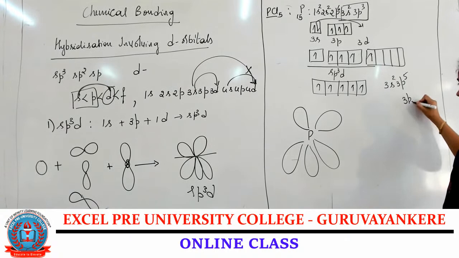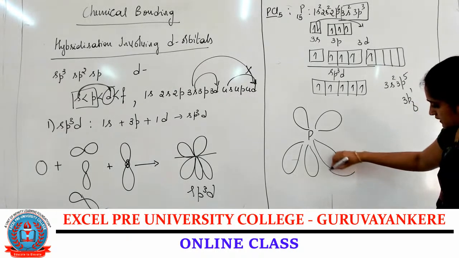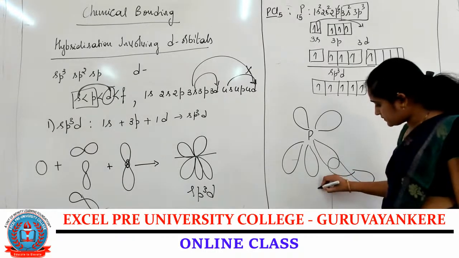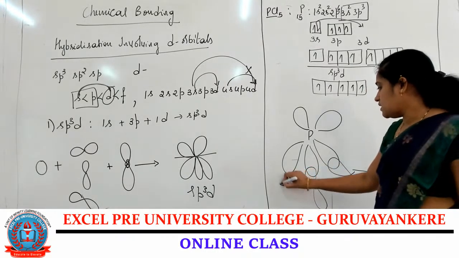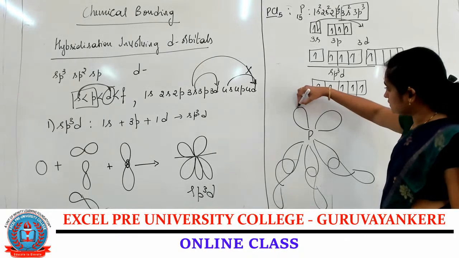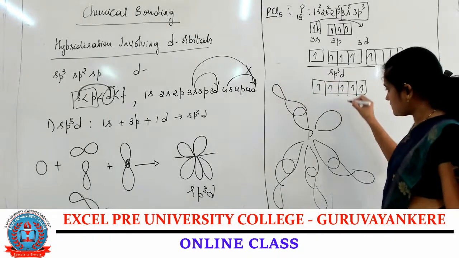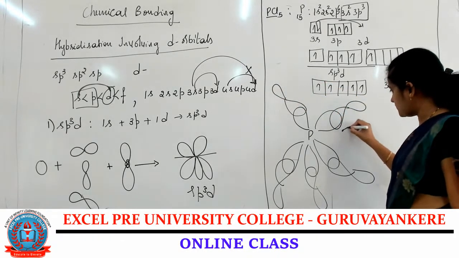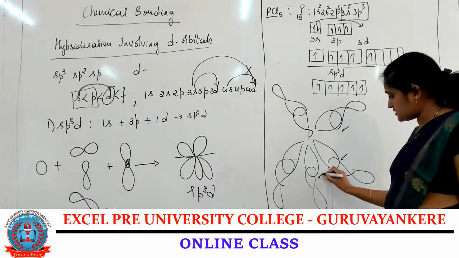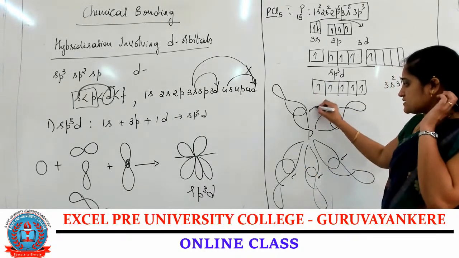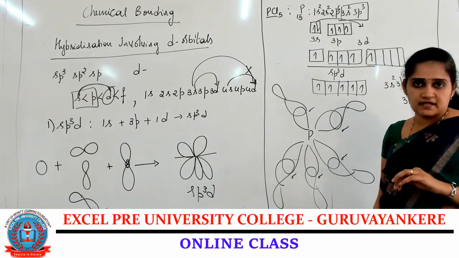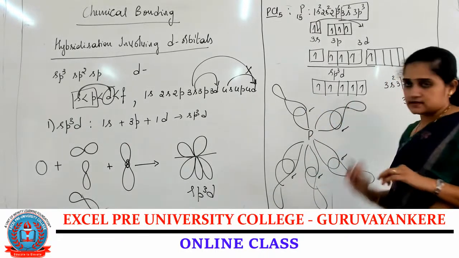3p5 contains the 3pz orbital with 1 electron. So the overlapping will be like this, head-on overlapping. All the bonds are sigma bond formation. So 5 chlorine atoms.